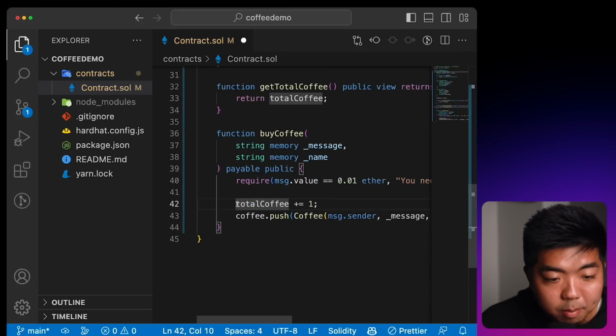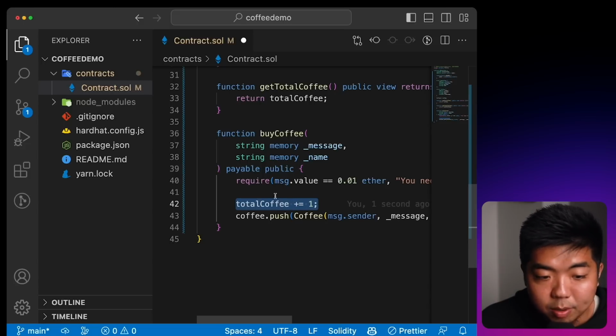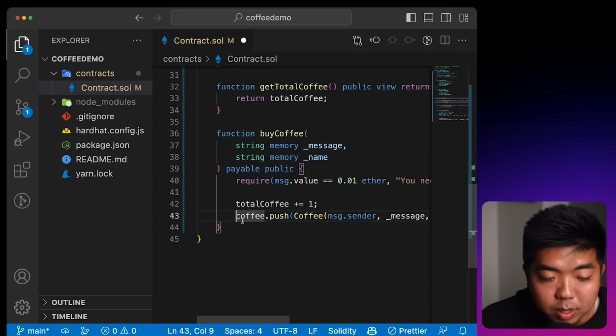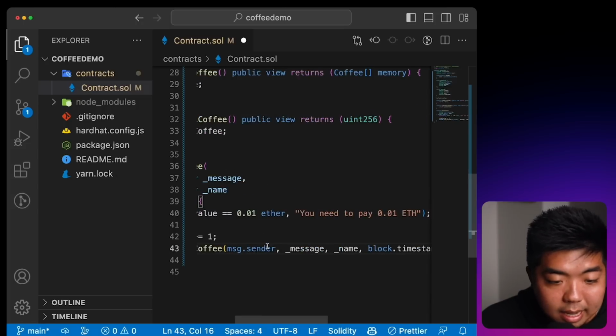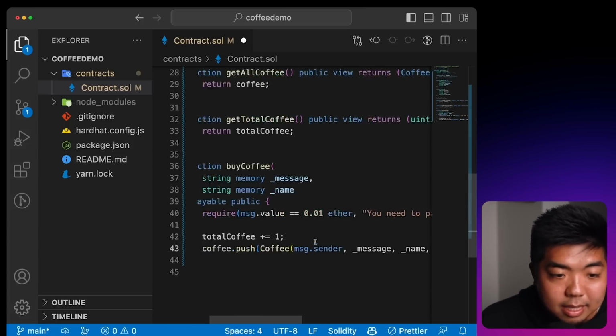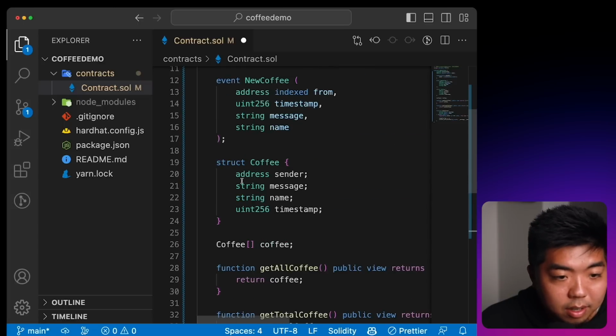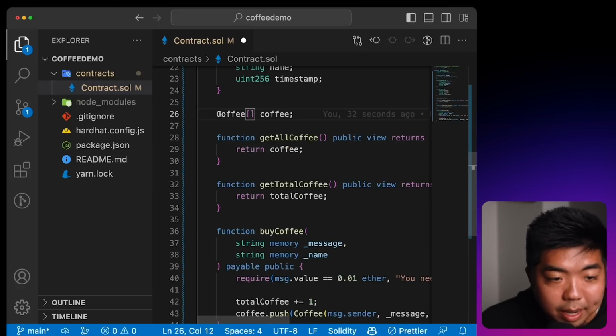We're also going to increment the coffee total by 1. That is going to increase and keep track of our total coffees that we have been tipped. We're also going to create a new coffee and push that to our array of coffees. And in there, we're going to, again, pass the address, the message, the name, and the timestamp. So if we look at our struct here, again, the address, message, name, and timestamp. And we're just adding that into our array right over here.